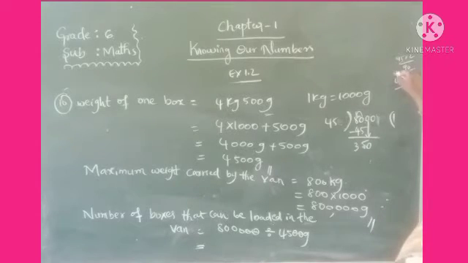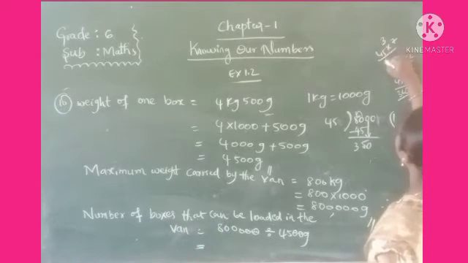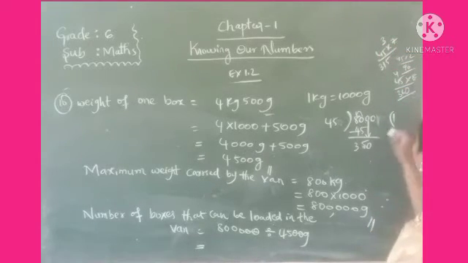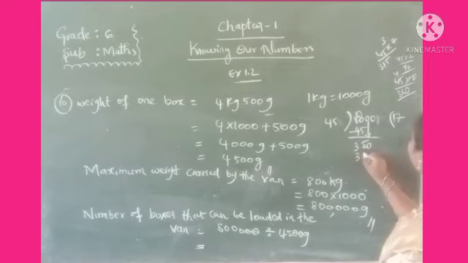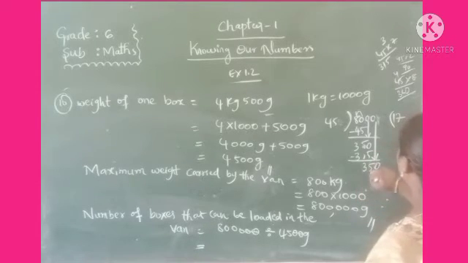Let us check. 8 5s are 40, 8 4s are 32, plus 4 it's 36. No, it is not. Take 7 times. 7 5s are 35, 7 4s are 28 plus 3, that is 315. Again do the subtraction. 0 minus 5 will not subtract, take the borrow from 5, then 10 minus 5 is 5. 4 minus 1, 3. So again 0 will be there.